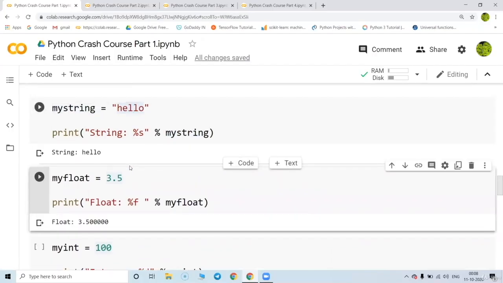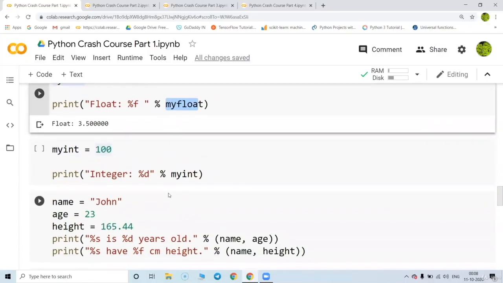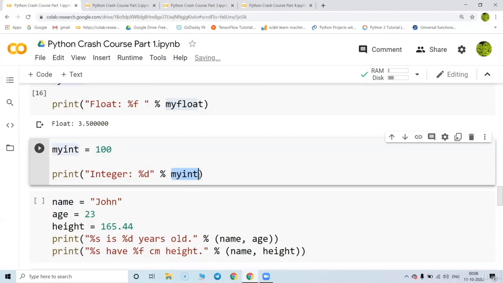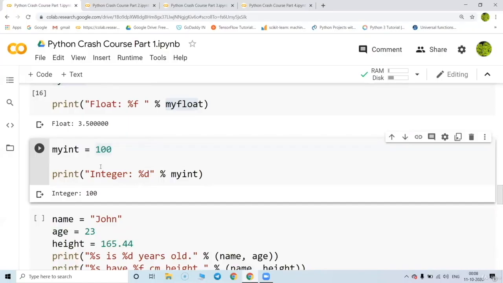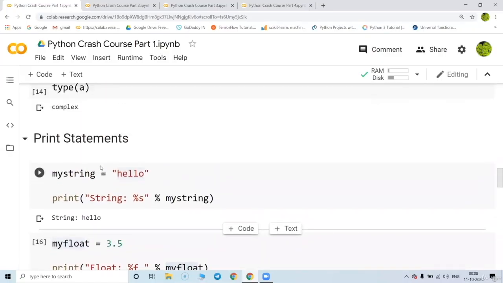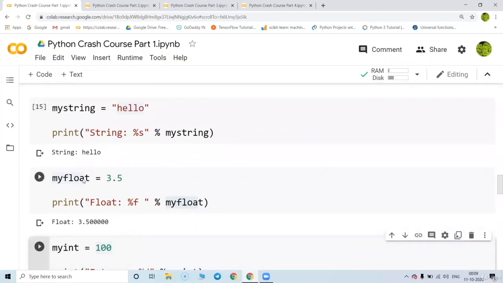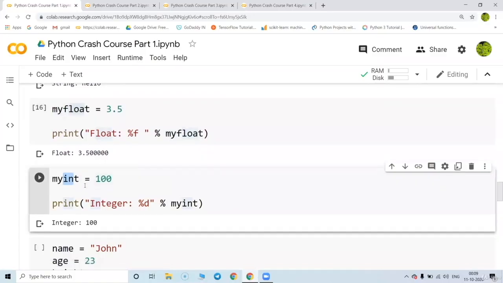Then similarly my float. The percentage f will relate to my float, and that is 3.5. Then my integer, which has the value 100. So integer equal to percentage d. The percentage d will relate to my integer, and in my integer we have the value 100. So using the percentage format you can display your answer as a string, float, or integer.